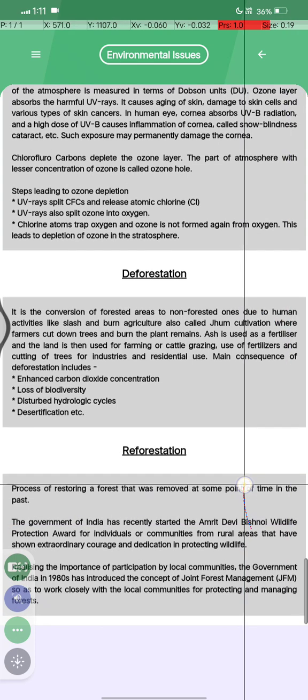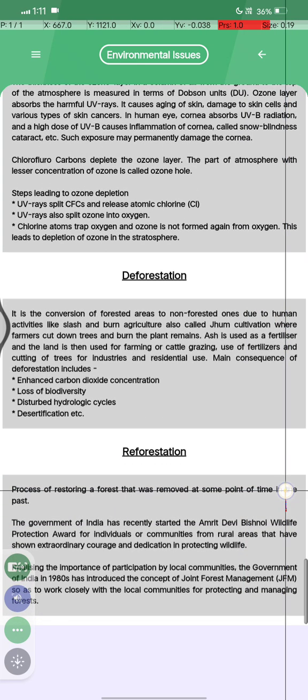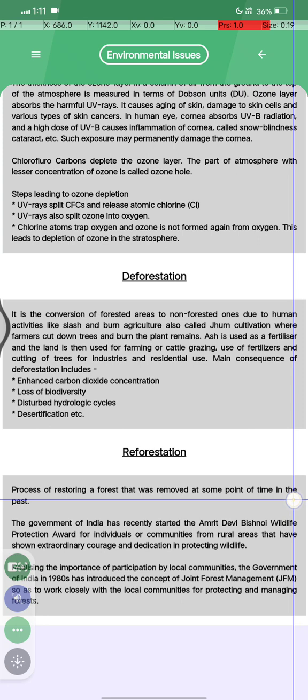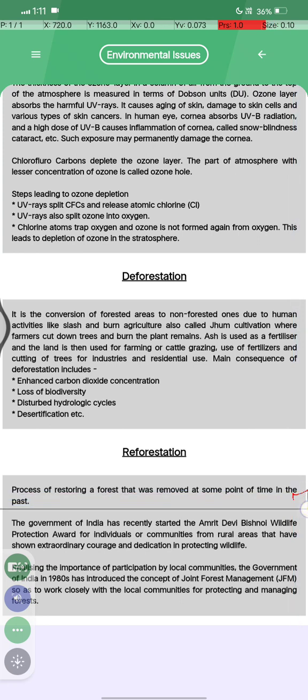अब होता है रिफोरेस्टेशन। क्या होता है? The process of restoring a forest that was removed at some point of time in the past. The government of India has recently started the Amrita Devi Bishnoi Wildlife Protection Award for individuals or communities from rural areas that have shown extraordinary courage or dedication in protecting wildlife.